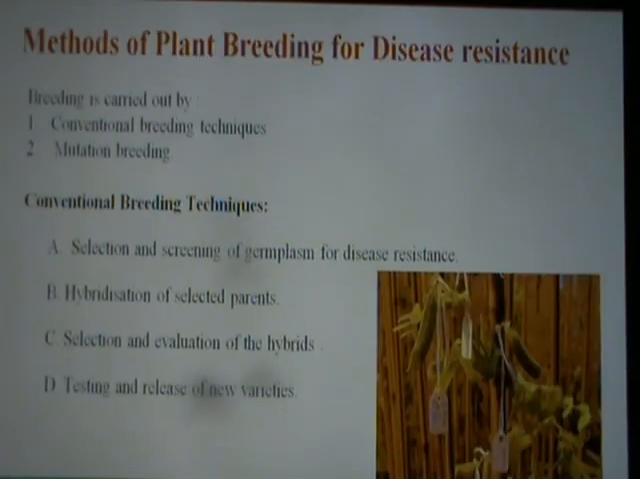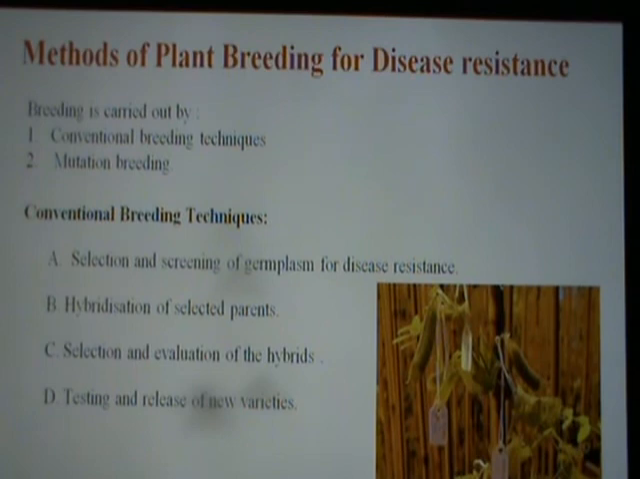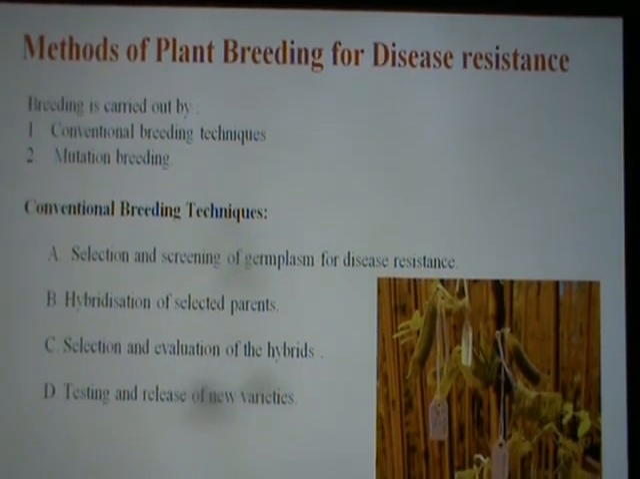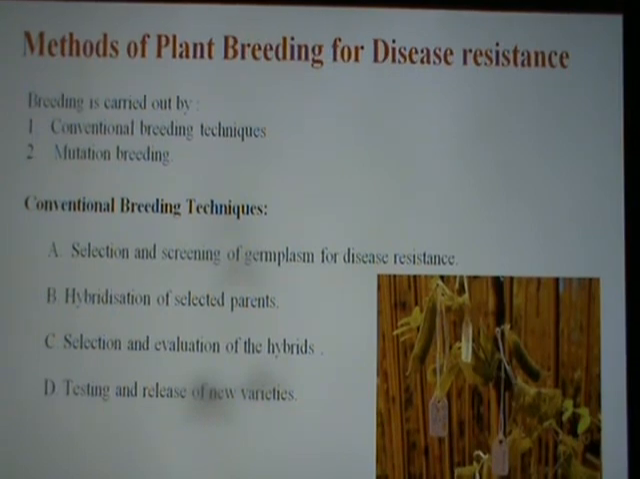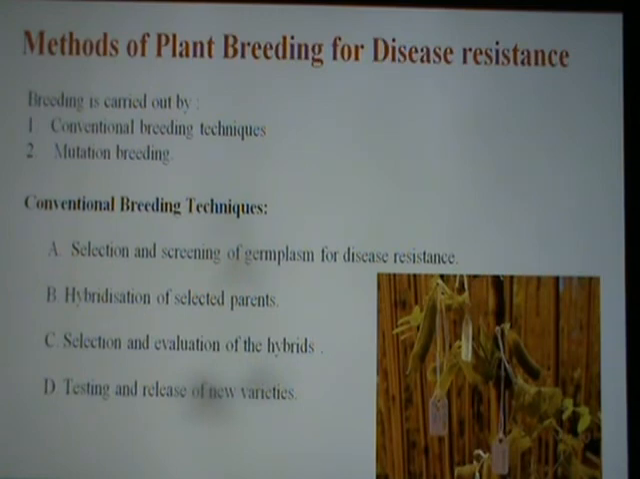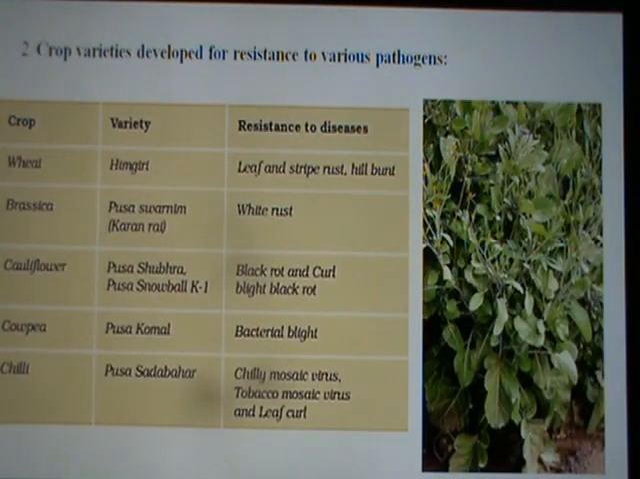So plants that can develop resistance towards disease can be grown using two methods. One is the conventional method of breeding technique. As we have studied before, it involves selection, screening of germplasm, hybridization of selected parents, selection and evaluation of the hybrids, and in the end testing and release of the new varieties. And these are some of the important ones which have to be learned.